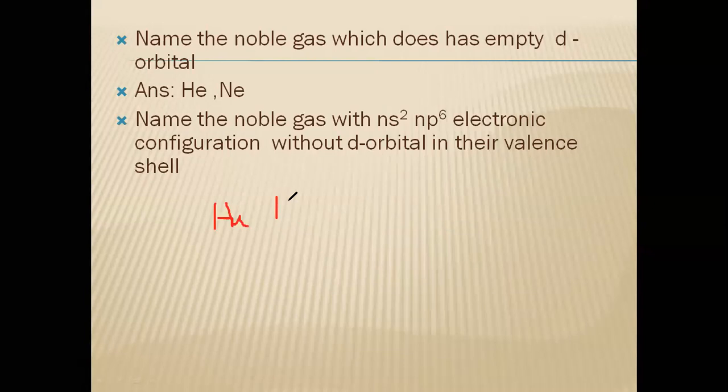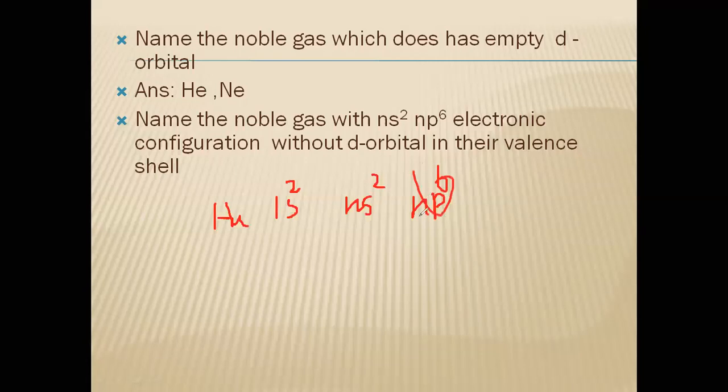Helium has only one s2 configuration, means only ns2 configuration. There is no np6 configuration here. In this question in 2019, many students made the mistake, they wrote helium, which is not the answer.